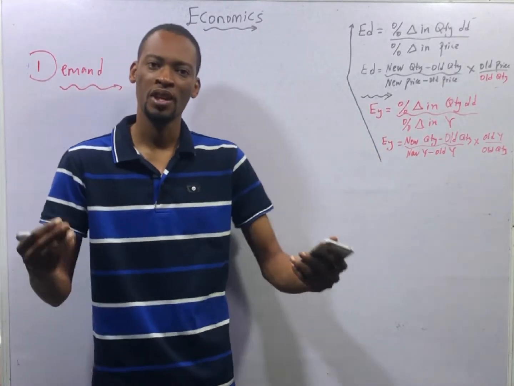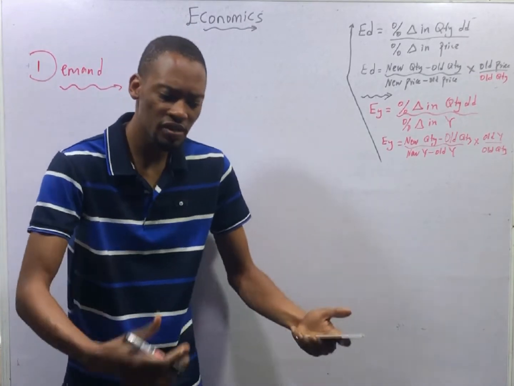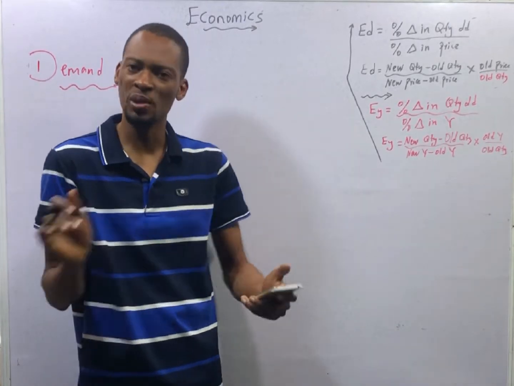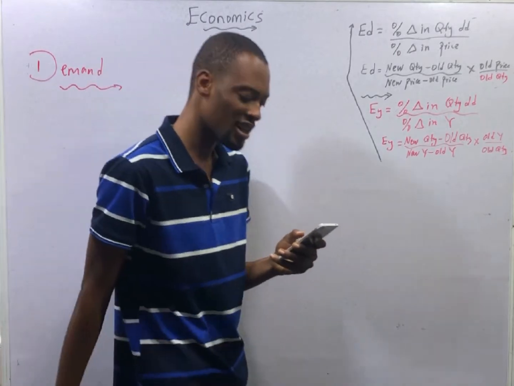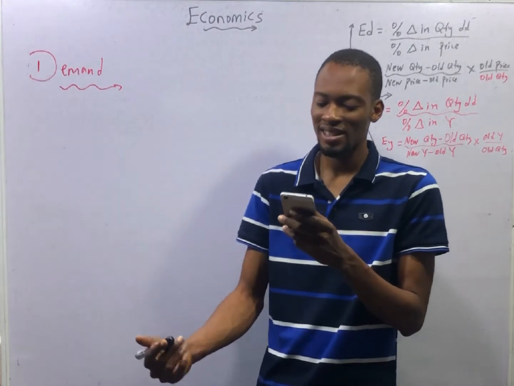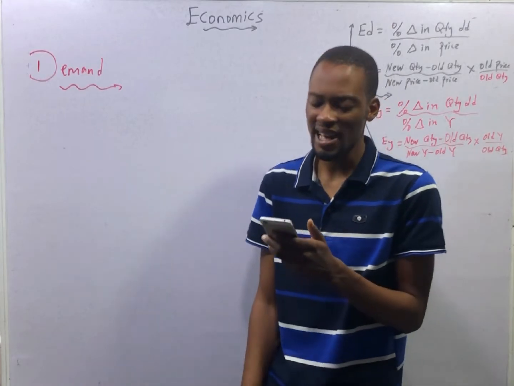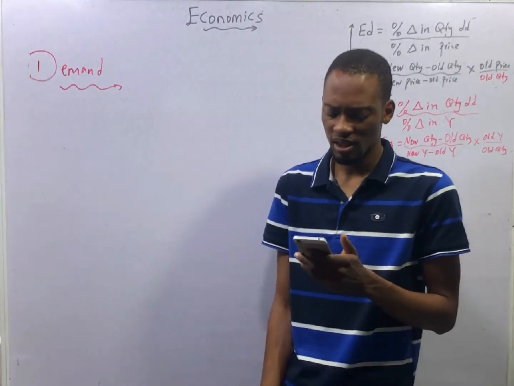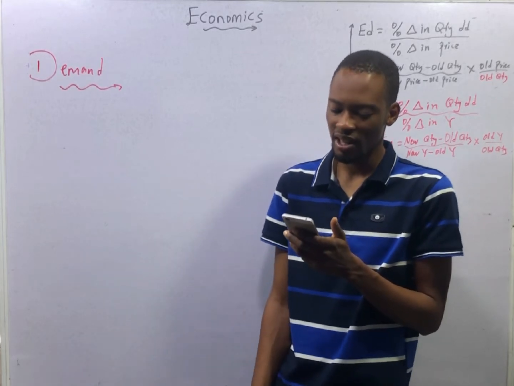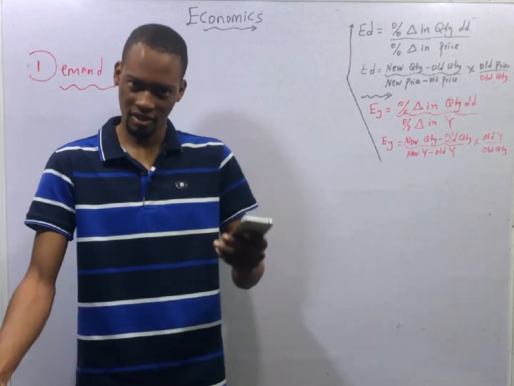Take note of that. For derived demand, you are not getting stuff for immediate consumption. You need it for further processing or for further production or to produce something else, not to meet your immediate needs. That answers the question. And this question says, which of the following is an example of derived demand? A. Tax relief. B. Labor. C. Wages increase. And D. Entertainment. Out of all these, labor is an example of a derived demand.